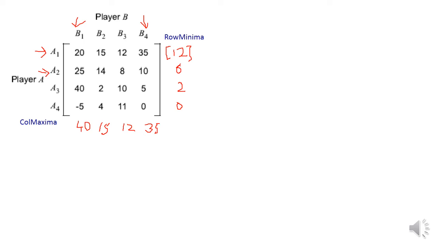Similarly, column wise, this is a loss actually. What is the minimum loss that is possible? The minimum loss that is possible is 12. So what we can observe here is, from the row minimas we find out maximin, and from column maximas we find minimax.